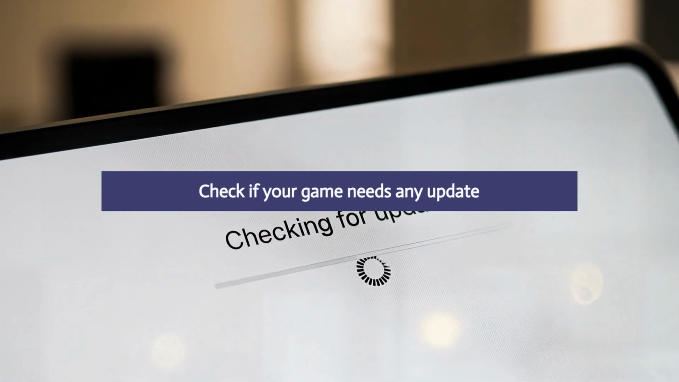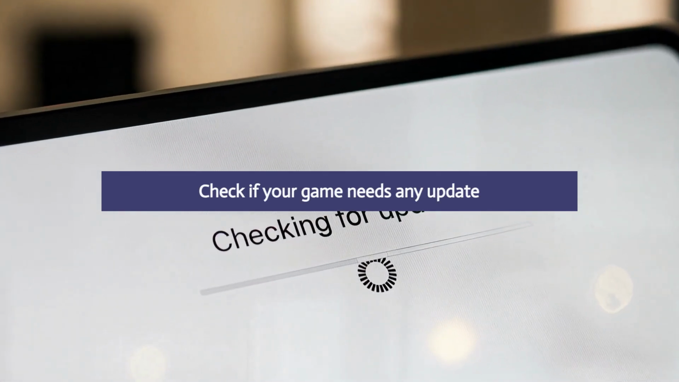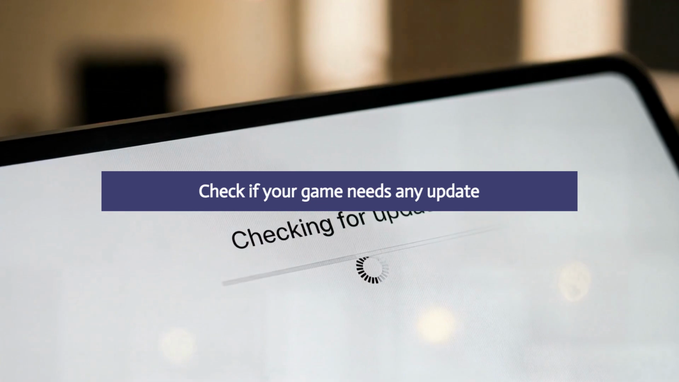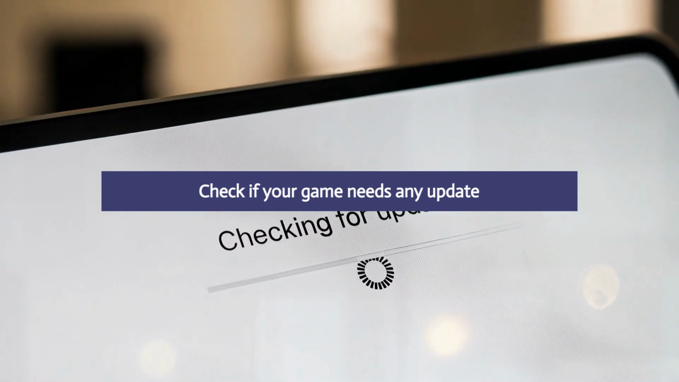If the error continues, check if your game needs any update. Simply go to your game settings and look for any available updates. If there is a pending update, install it and check for the error again.